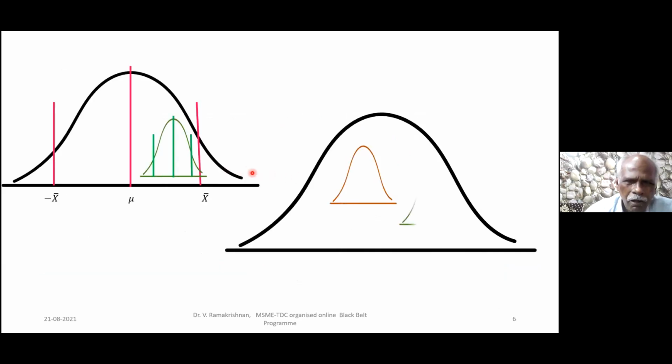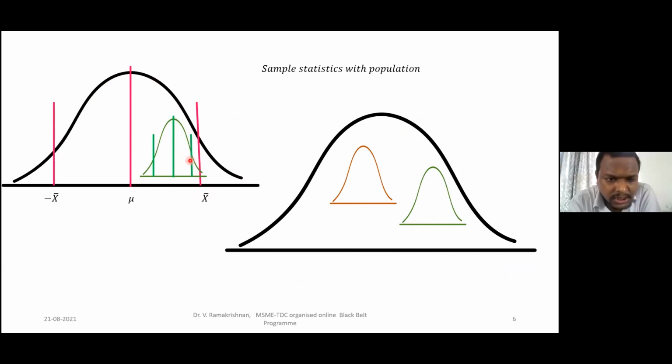Now, all these things are what I said. I am now here. Tell me your common sense. Suppose I want to say one is the population, one is the group. Which one is the population? The black one or the green one? Green one, sir. Green. Which one is the sample?